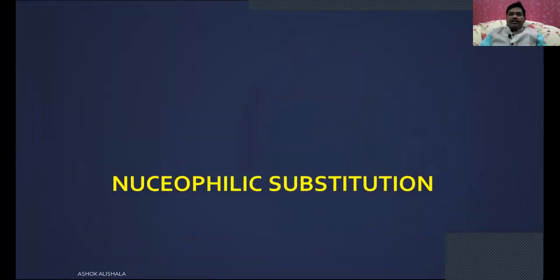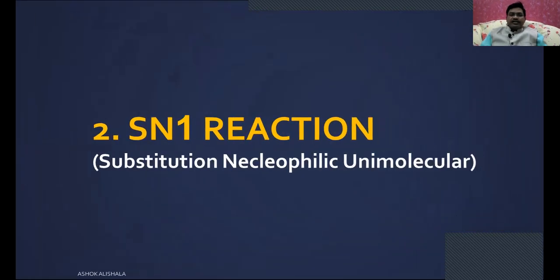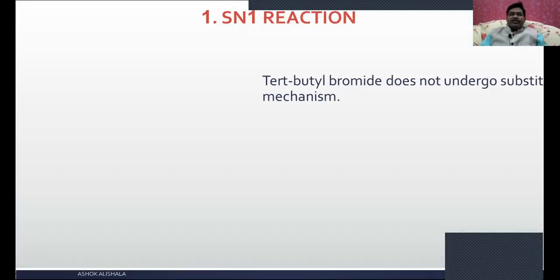First of all, this is a nucleophilic substitution reaction where one nucleophile substitutes for the other. That is, a weak nucleophile can be substituted by a strong nucleophile, and such reactions are nucleophilic substitution reactions. This is a characteristic property of alkyl halides or halogen compounds. Let us see our discussion, the SN1 reaction. In the previous session we discussed SN2. Let us see what the SN1 reaction is.